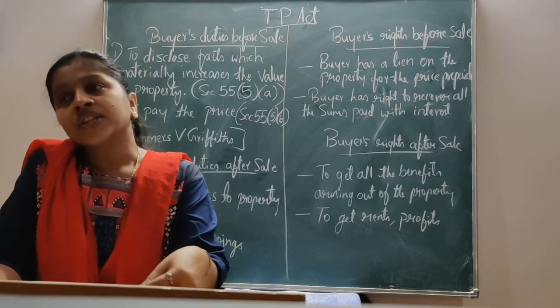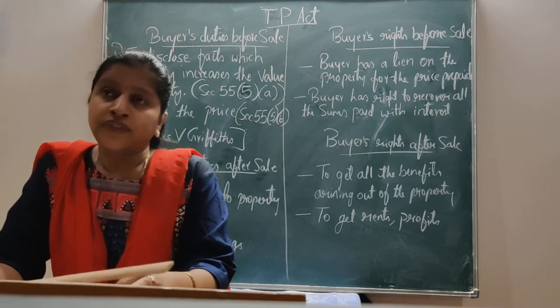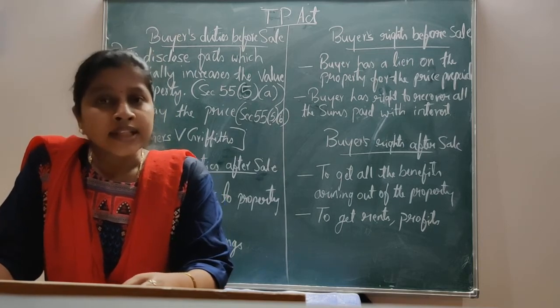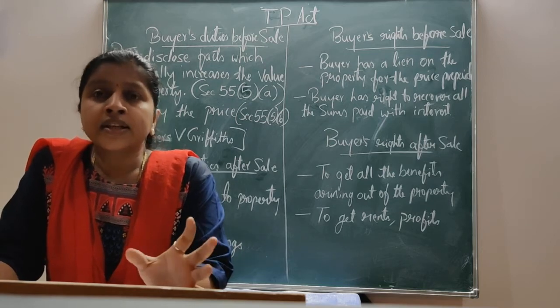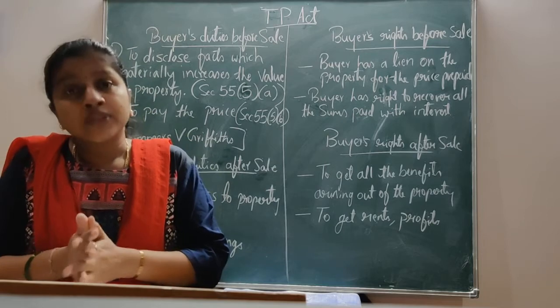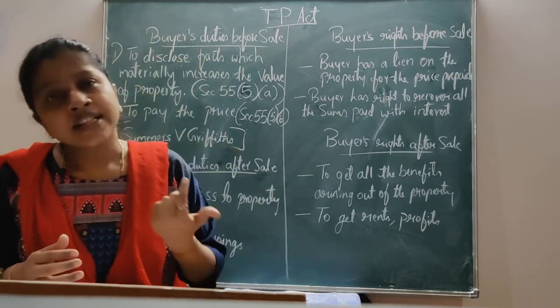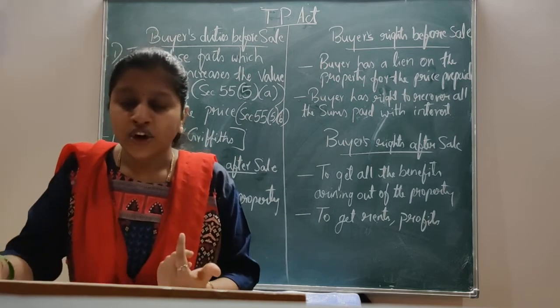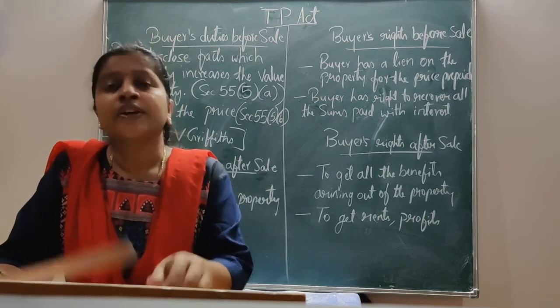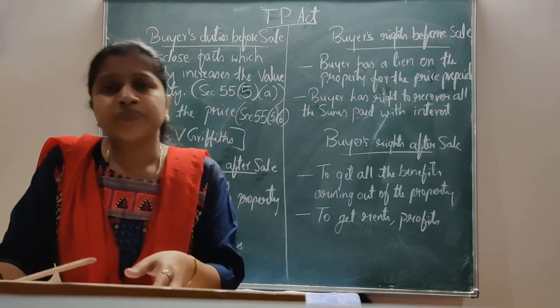Under this section, the buyer has a duty to disclose the facts which he knows to the seller when the seller is illiterate or unaware, for example unaware of the defects in the property. It has to be disclosed.